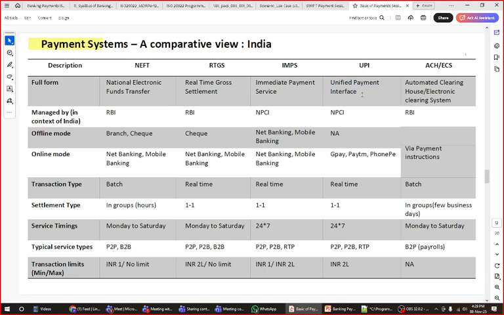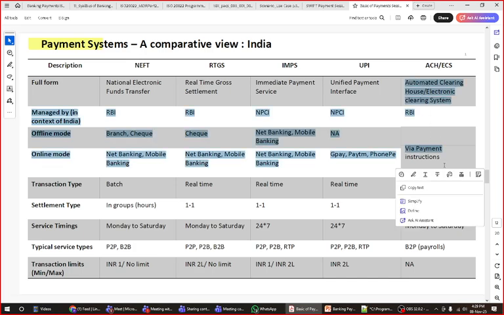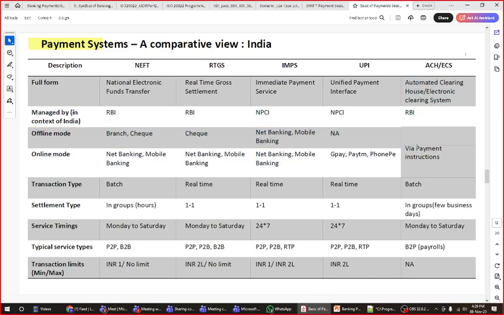So Google Pay, Amazon Pay, PhonePe, all of these have a layer below them designed by UPI, Unified Payments Interface. Scanning of the code is provided by NPCI design. This is not the kind of interview question, but at least you should know these concepts are there. Then automatic clearing houses, we are not dealing with this. This is only a banking system. We're dealing with how this automatic clearing system happens.